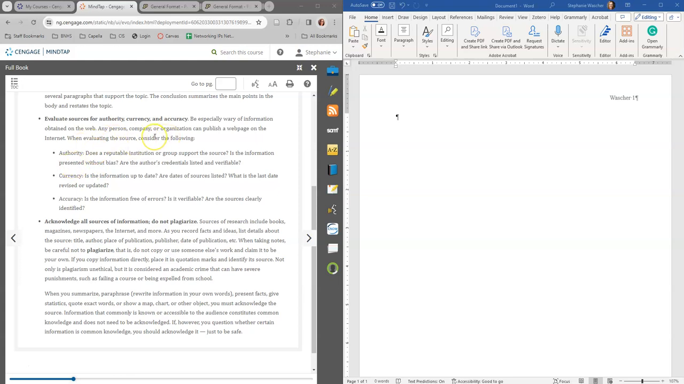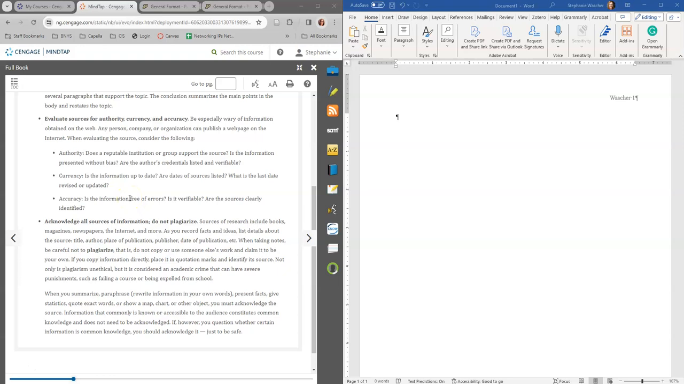So you want to look at your sources and think, is this reputable? Should I be citing this? Is this information that doesn't have bias? Are their authors credible and listed as verified? And then there's currency and accuracy.